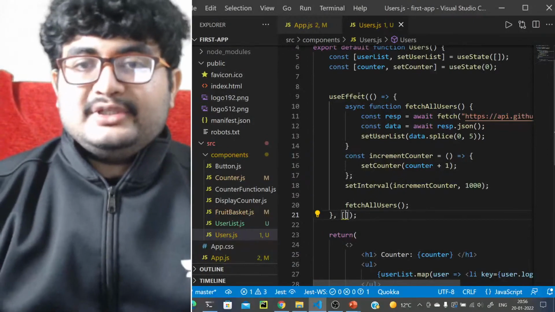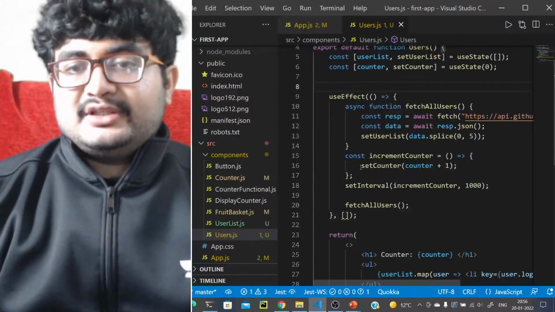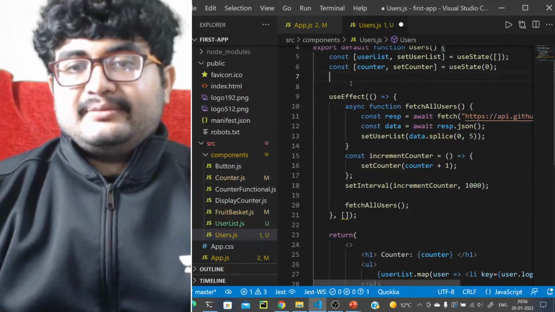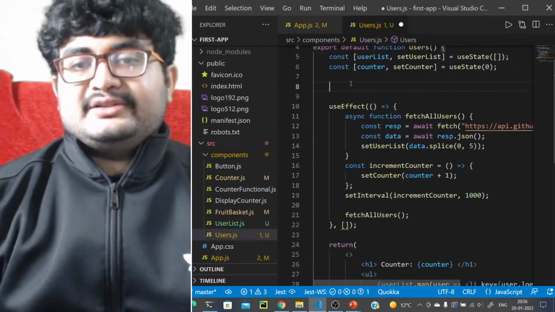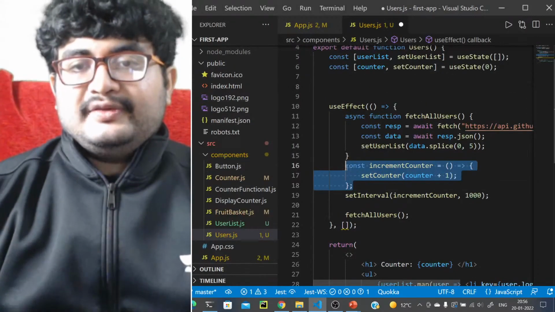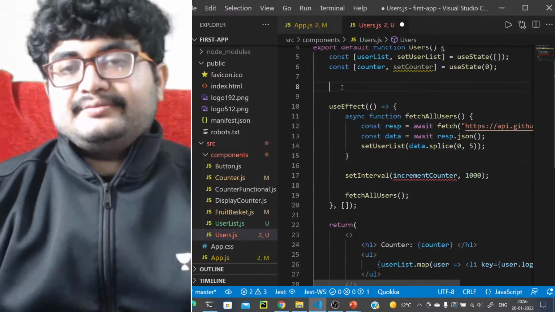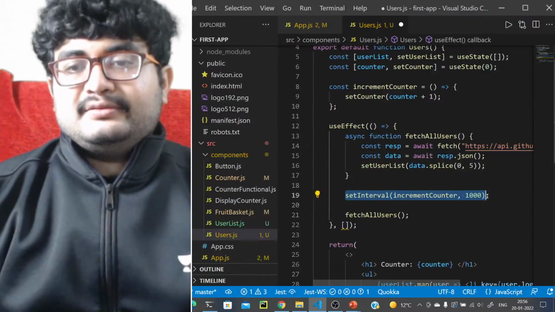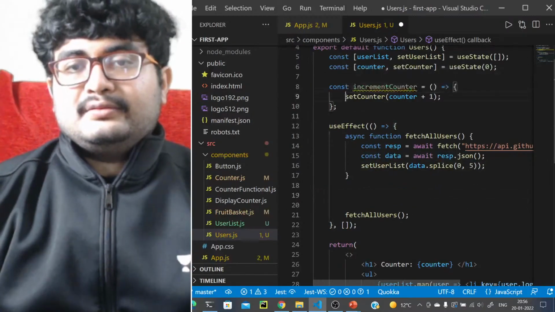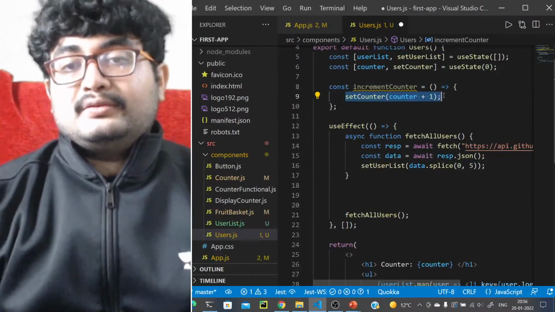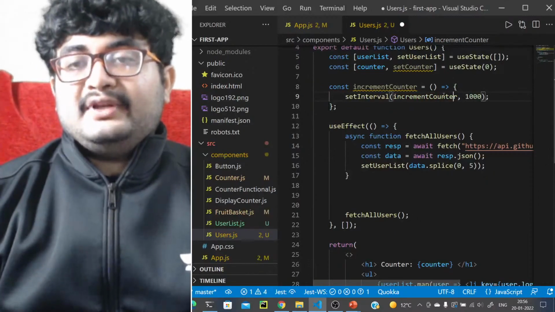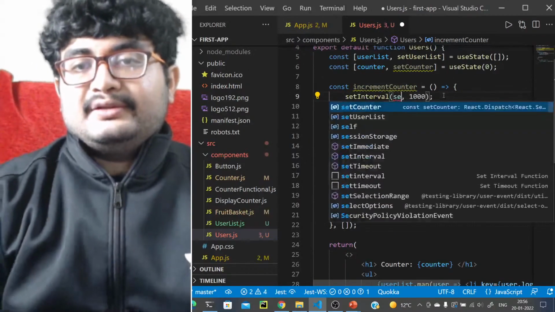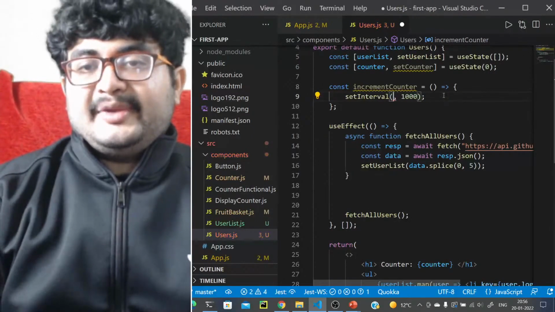So the best we can do now is maybe we can just do this entire thing here itself, like increment counter. We can add this here. So set interval, and set counter, sorry, it will be a function.